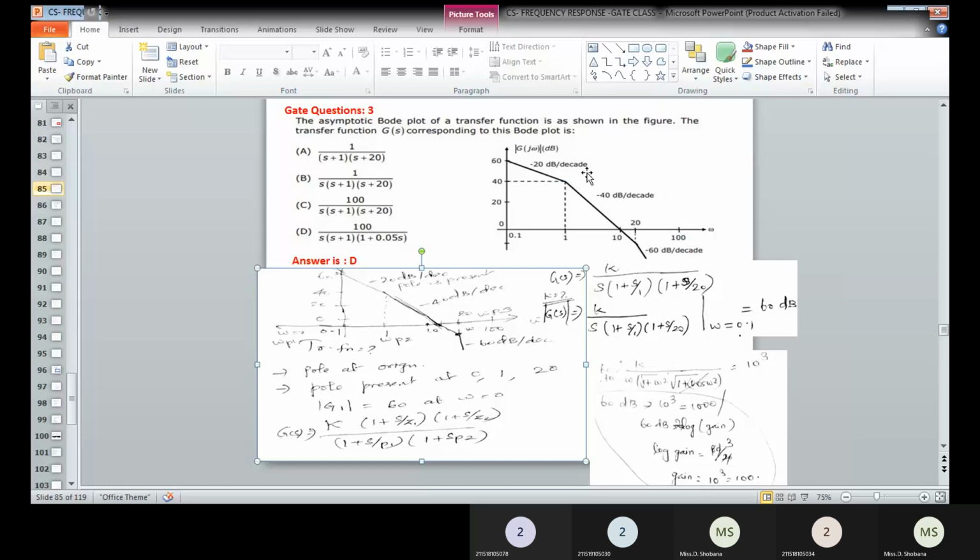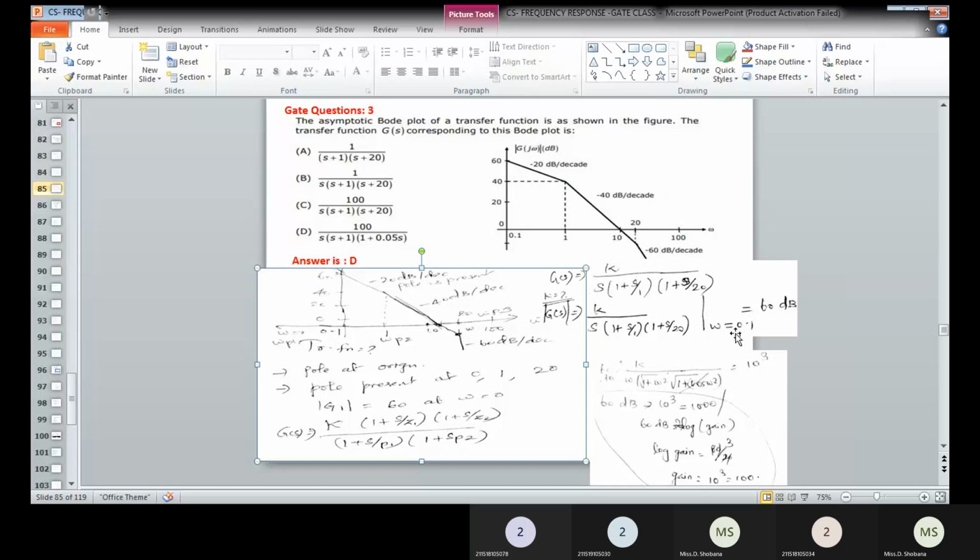That means only the poles exist. There is no existence of zero. So therefore K divided by, there is one pole at origin, therefore S. And then we are having 1 plus S divided by 1. At omega is equal to 1 we have a change in slope. Another change in slope at omega is equal to 20.